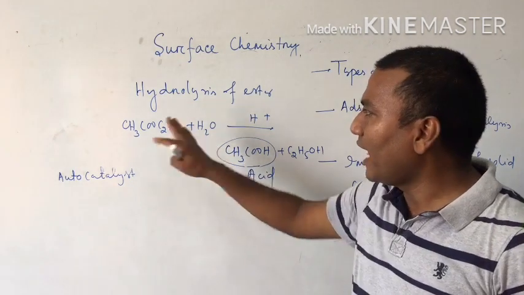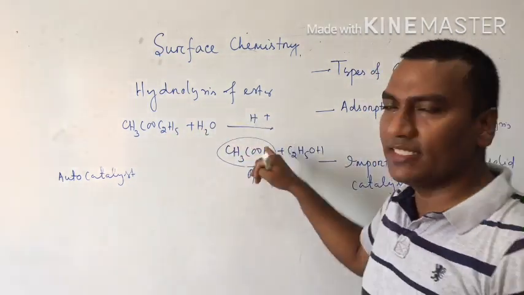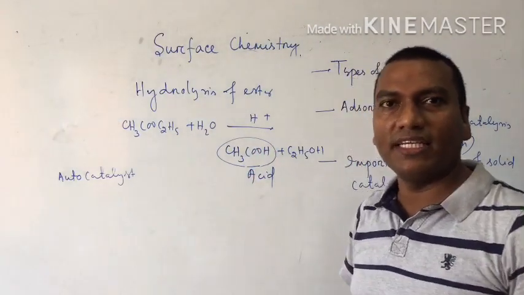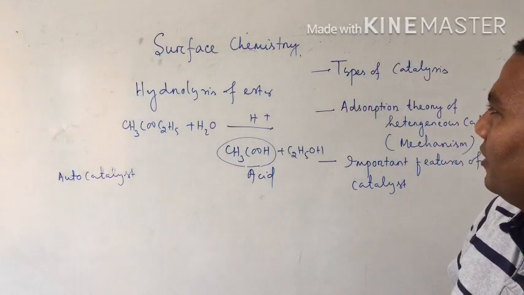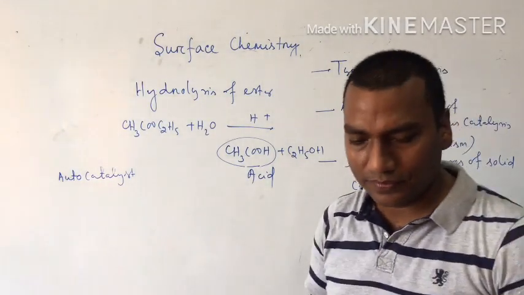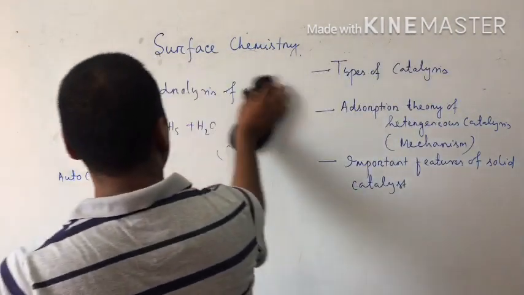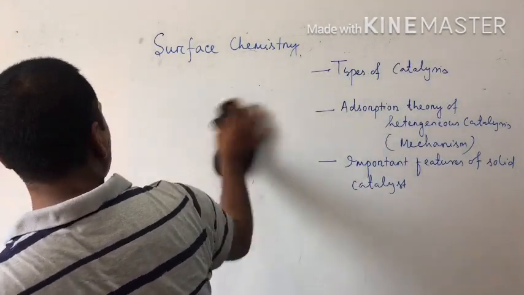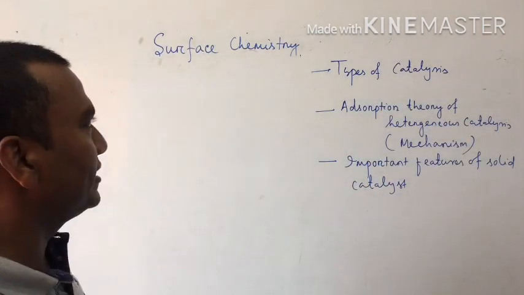So hydrolysis of ester takes place in the presence of an acid catalyst. Once acetic acid forms, acetic acid acts as an autocatalyst for the further reaction. Got the idea? So this is called the autocatalyst. Then next part is, what are the different types of catalysis.